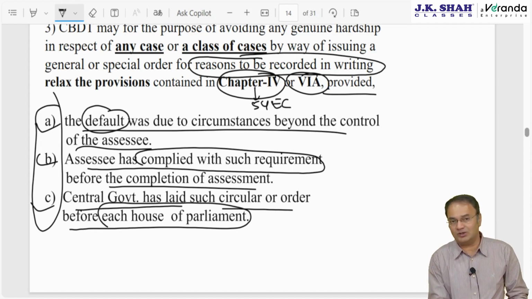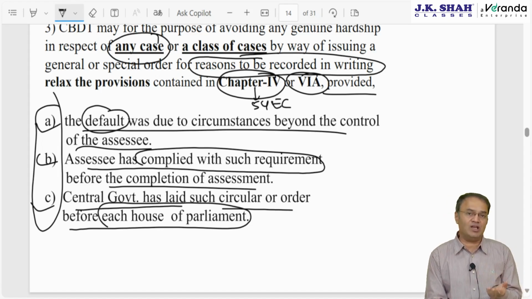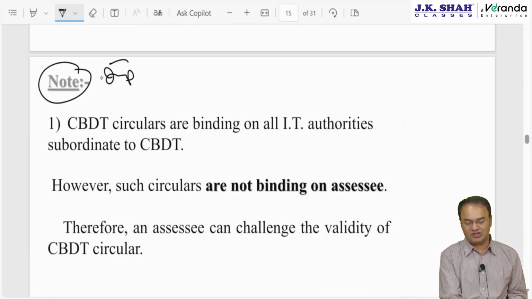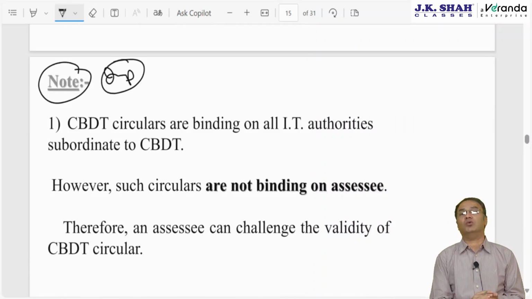It should not so happen that CBDT takes money under the table and issues a circular for one particular person and provides benefit to him, though that person was not eligible for the benefit on merits. Points to be noted, these are important. There are 6 points, these are important from an exam perspective, questions are asked.